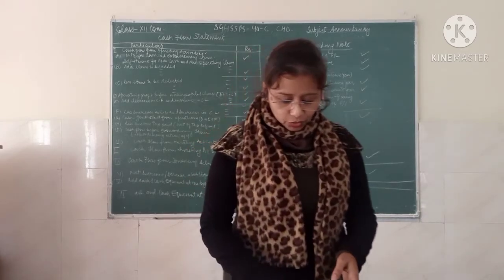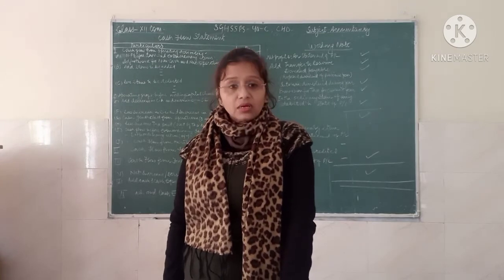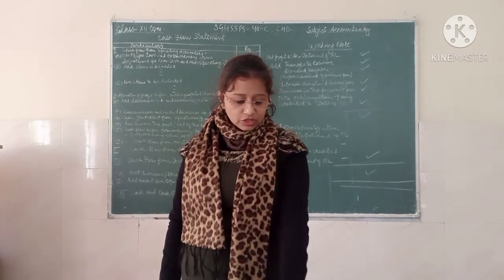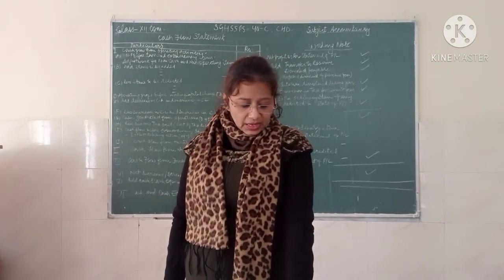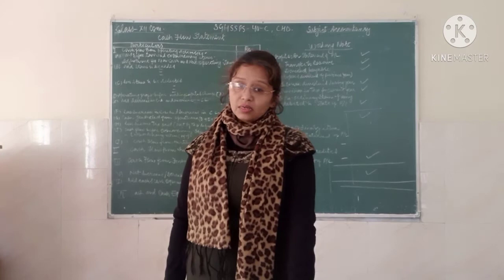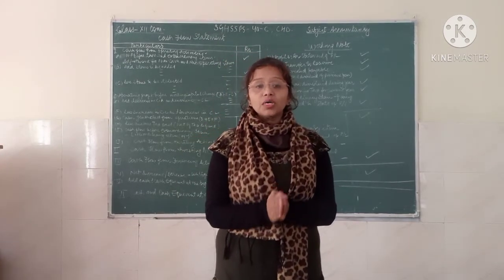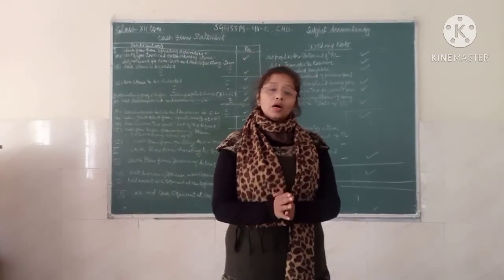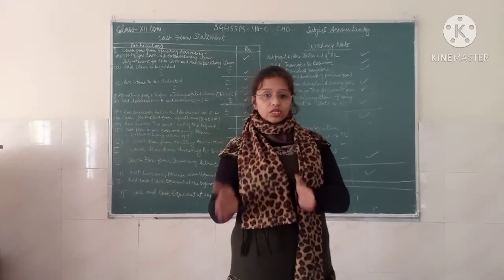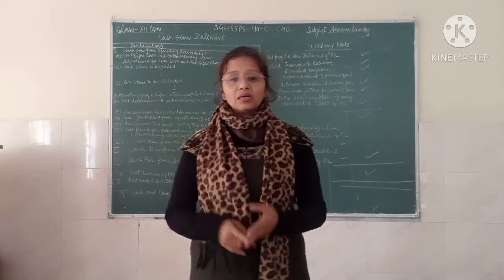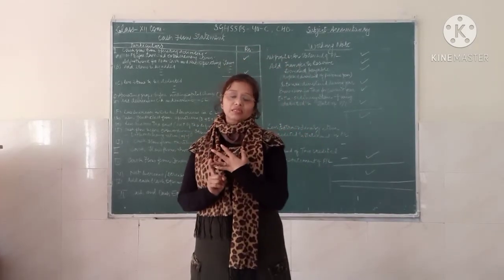Now come to the cash flow statement. It is prepared according to accounting standard 3 revised. The accounting standard prescribes the cash flow with 3 heads in it. When we make the cash flow statement, we actually work on the 3 basic heads through which we are noting down the inflow and outflow of the cash. What are the main 3 heads? They are the operating activity, then the investing activity and the financing activity.